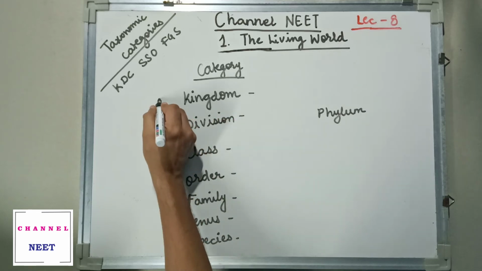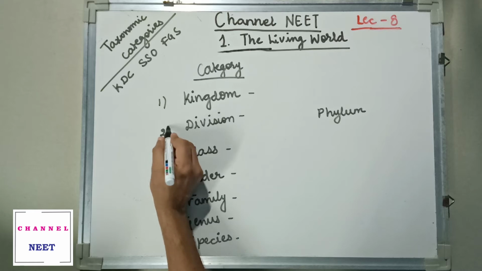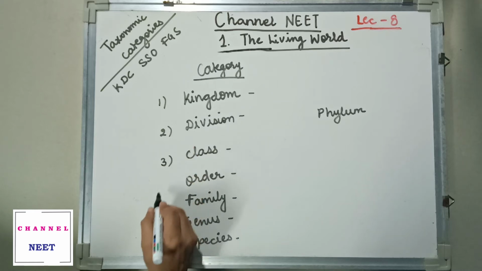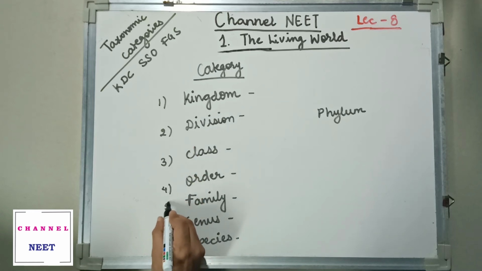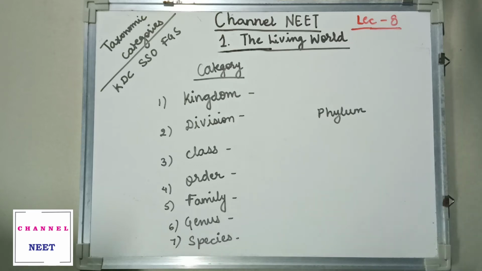This 7 is very important. Now we'll see each category is defined by whom. We'll start from the bottom.